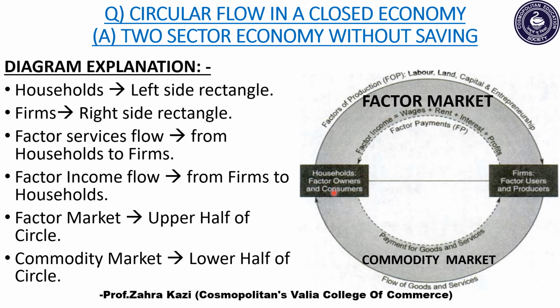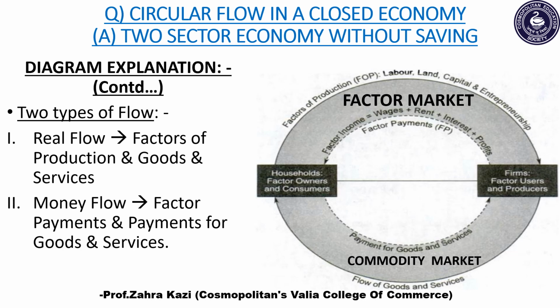There are two types of market, factor market and commodity market. So in the circular flow of income, the upper half part of the circular flow represents factor market, while the lower part of circular flow represents commodity market. As we know, there exist two types of flow, that is real flow and money flow.